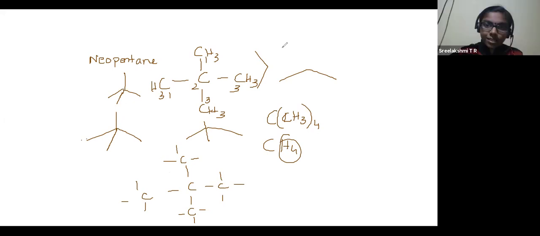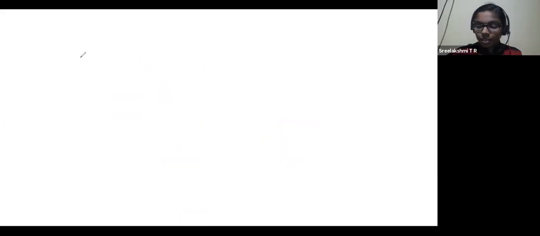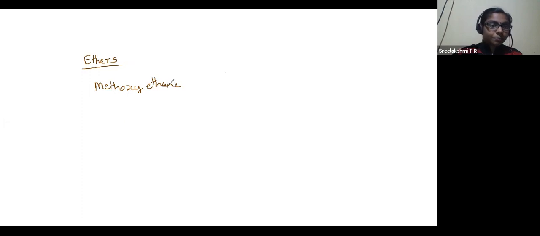Okay, now let us see another example. Let us stick to this topic alone because this topic is one of the important topics. Now let us take the example of an ether. Ethers, this is the heading. So the ether will be methoxyethane. Okay, this compound means what, you know? Methoxyethane, pens down and listen.